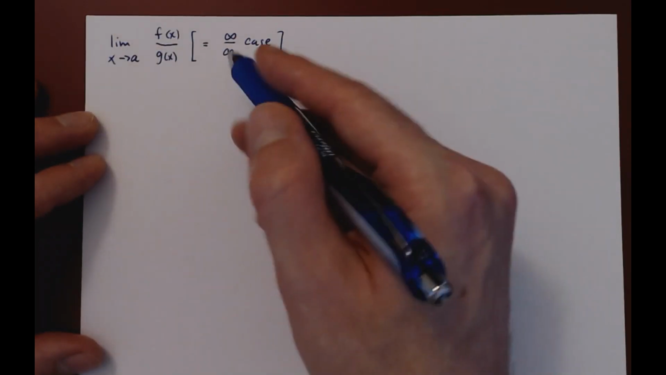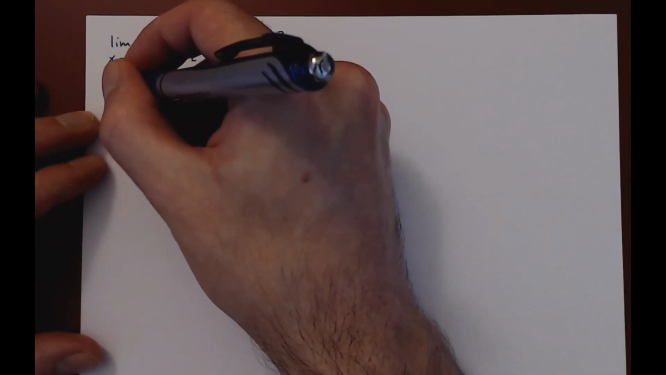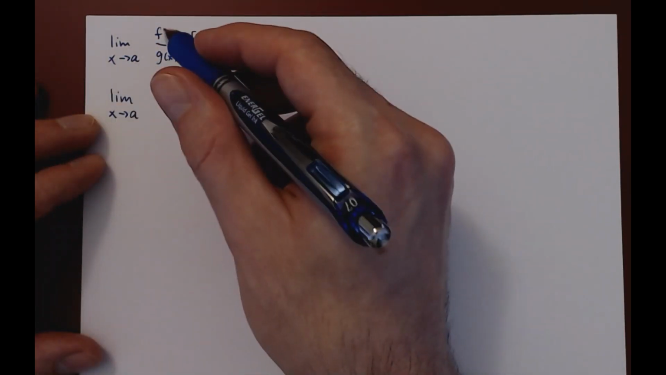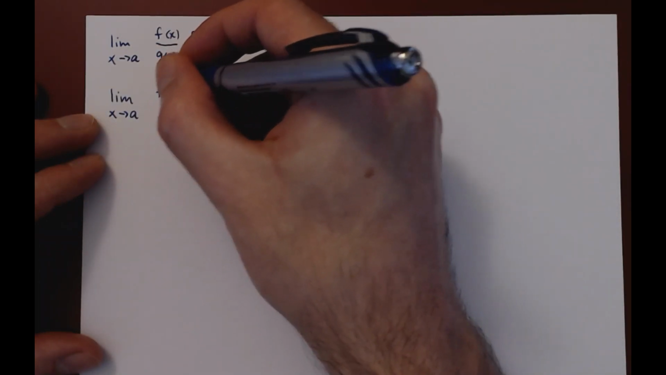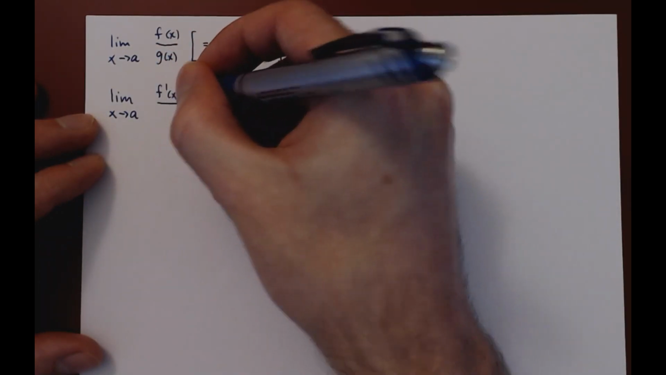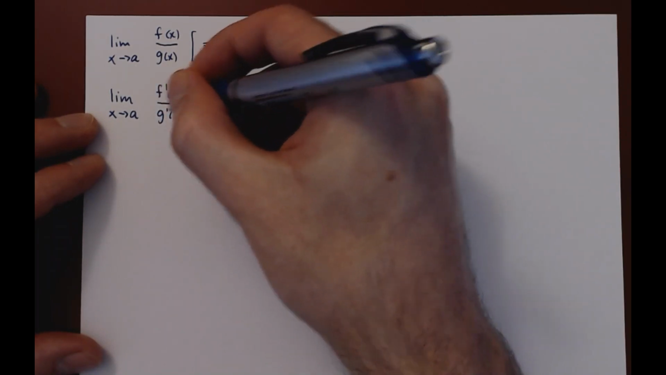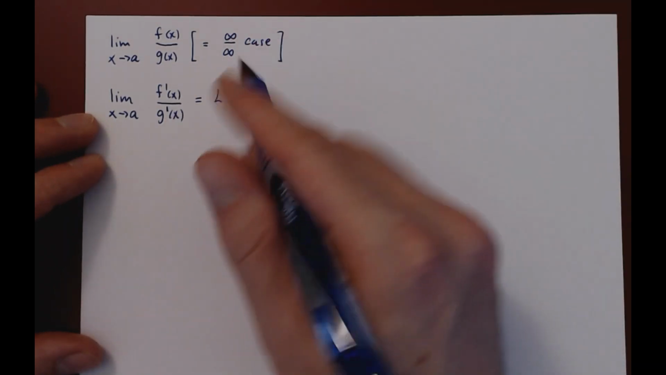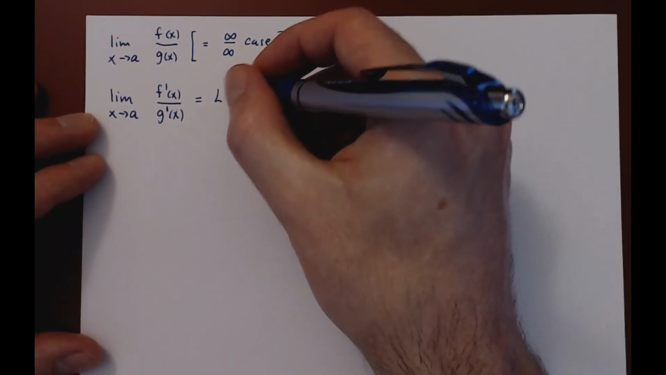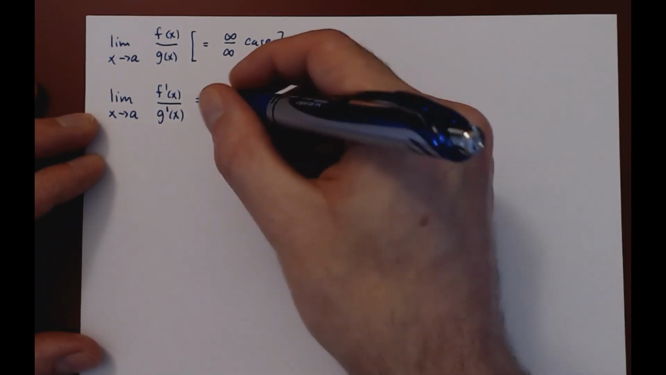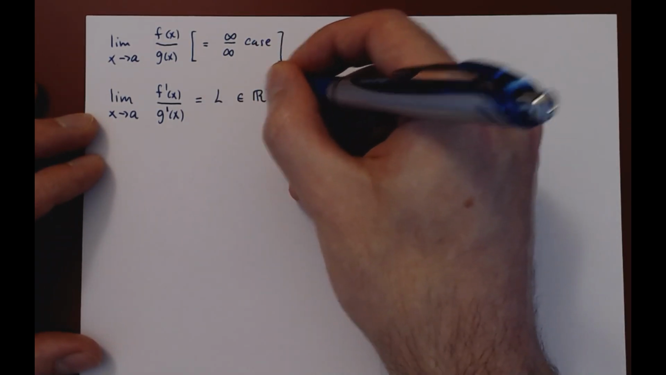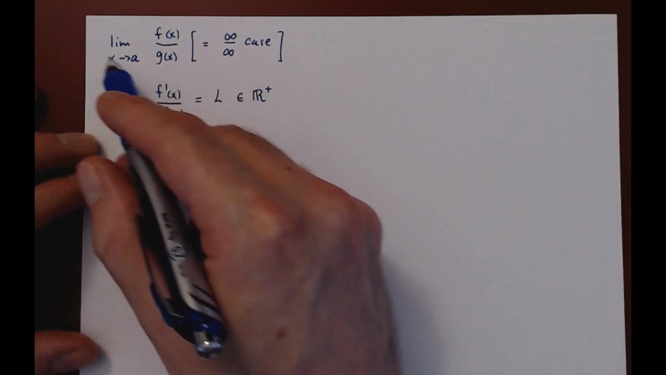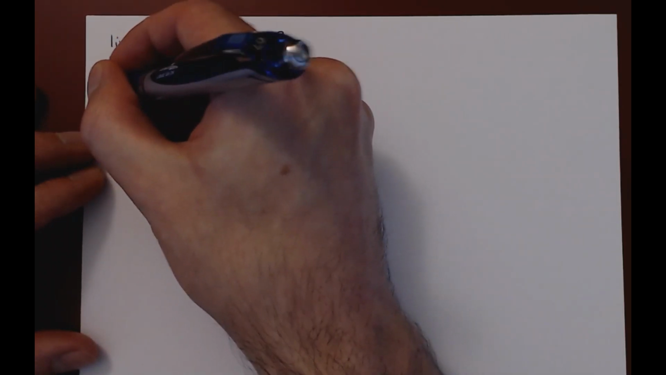If we have such a limit, we now consider the new limit as x approaches a still, but instead of the ratio of f over g, we consider the ratio of f prime over g prime. We make one more assumption, that this limit exists, and for now, given that we are considering a special case, we will assume that this limit, the number L, is a positive real number. And L'Hopital's rule states that if the conditions are met, the initial limit must equal this new limit.